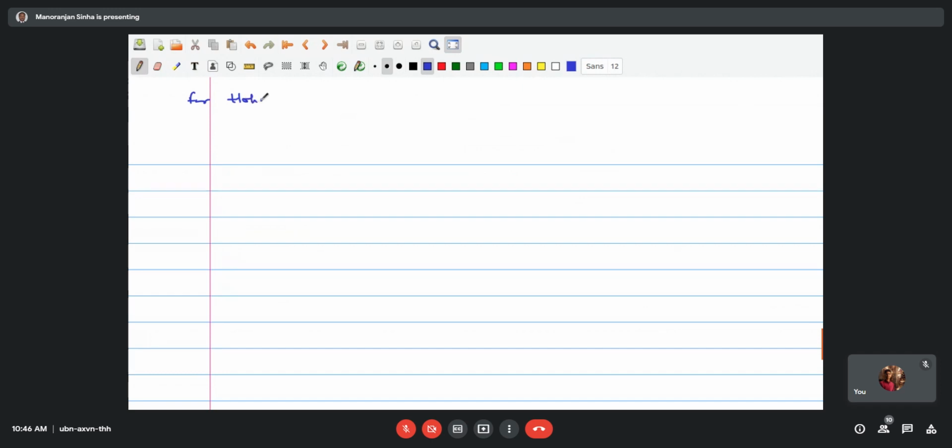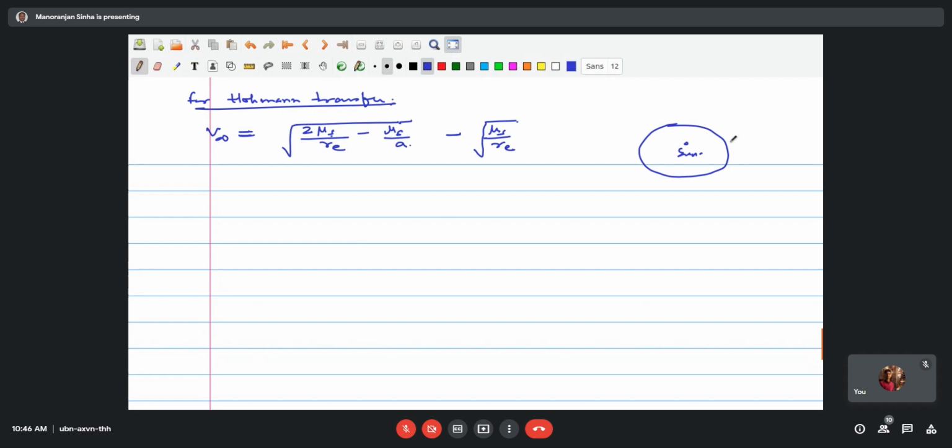Now for the Hohmann transfer, this is what we have written. In the Hohmann transfer, what we have exactly done, this is the sun here, and this is the earth.